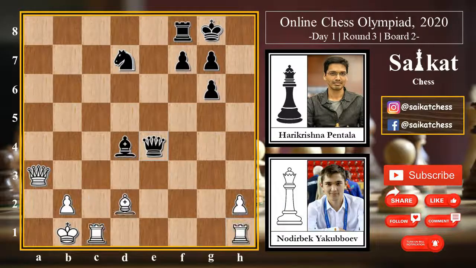So in this position on move 31, Nodirbek Yakubboev resigns and Harikrishna Pentala wins the game for Team India. An amazing game by Harikrishna Pentala in the Slav defense line, and really appreciable.